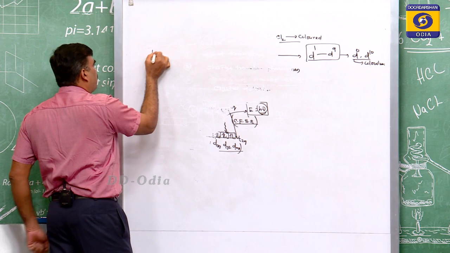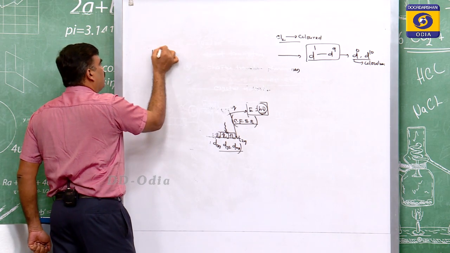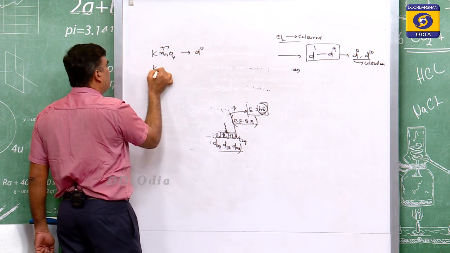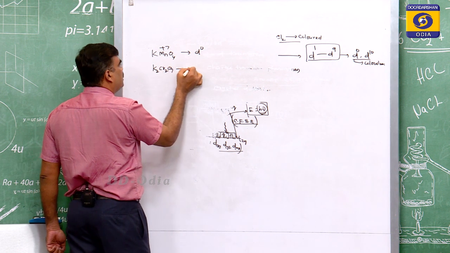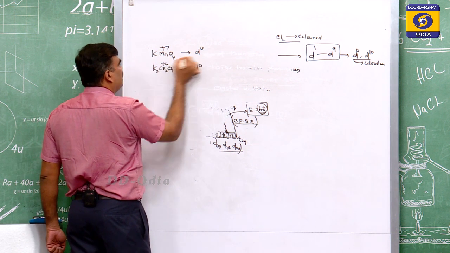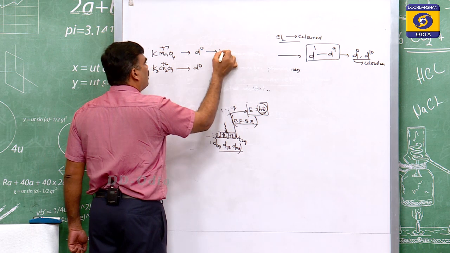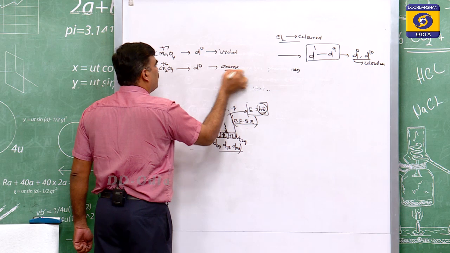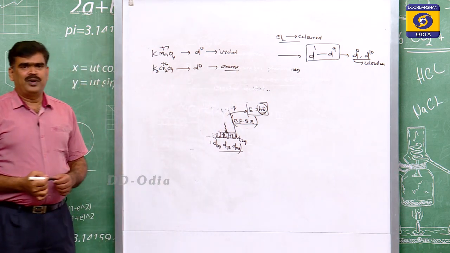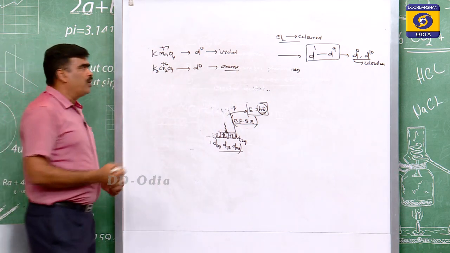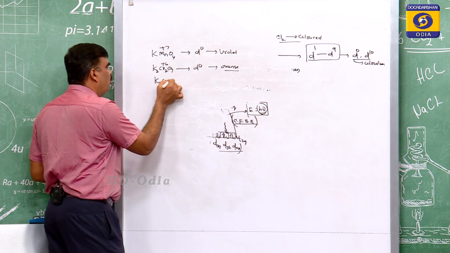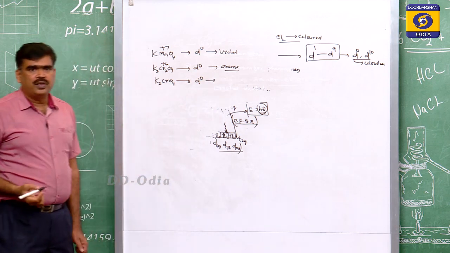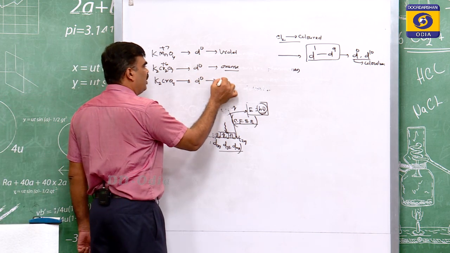Potassium permanganate has a +7 oxidation state, so d0, and potassium dichromate has a d0 configuration with +6, but they look violet and orange respectively. Also potassium chromate, K2CrO4, has a d0 configuration, and it looks yellow.